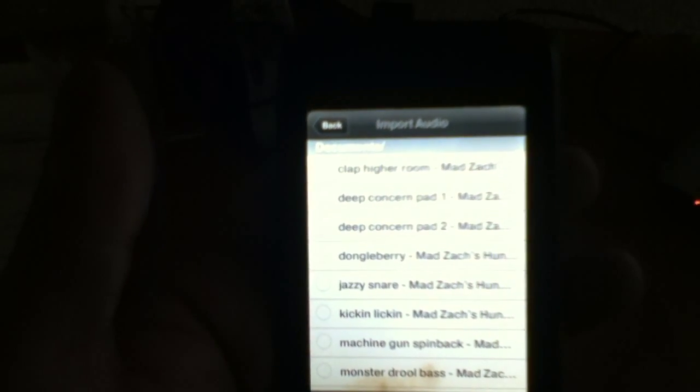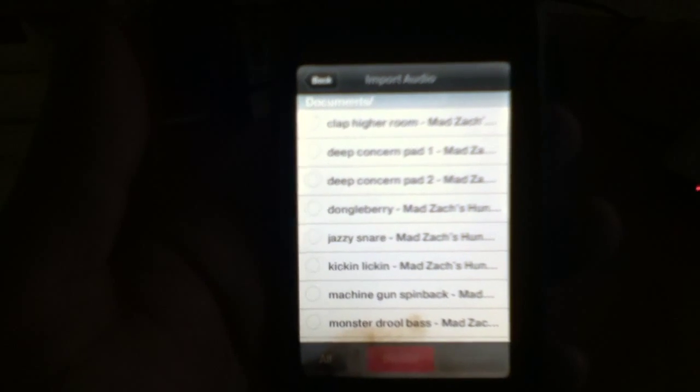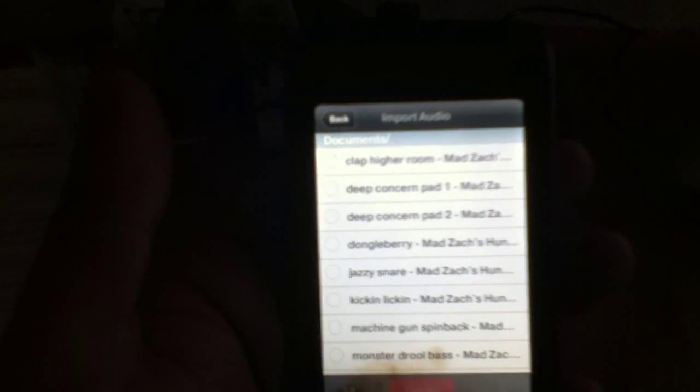Oh my God, you probably can't see anything. Hold on, just give me a second. Okay, it took a minute to come in. Alright, when you turn on your iPod and you go to the iMachine, and after you did everything that I just showed, you will come across everything that you have downloaded will be there on the documents.